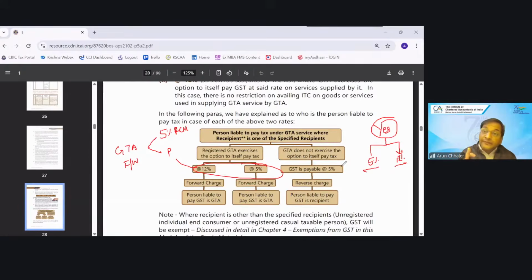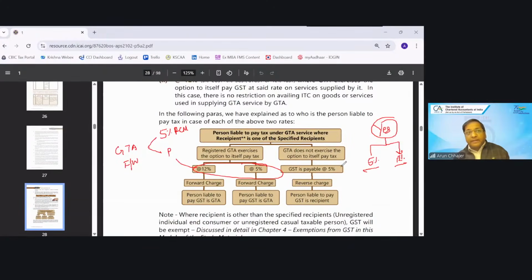And then suppose I am a GTA and you are an exempted entity. Let's say you are supplying unbranded, unpacked milk, not taxable. You will not take my service if I am charging 12%. Am I right? Because you are not eligible to take ITC. So you will always prefer the truck GTA service who are not charging the tax. So you will pay the tax at 5% under RCM. You will save 7%, right?